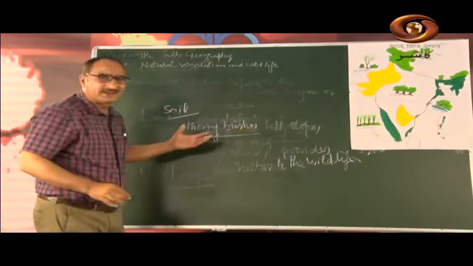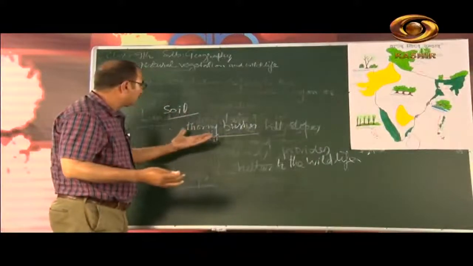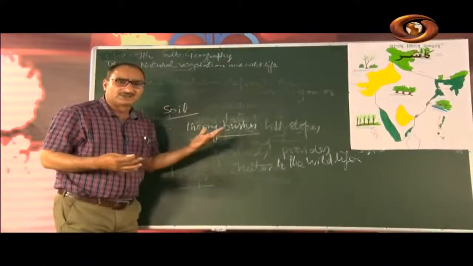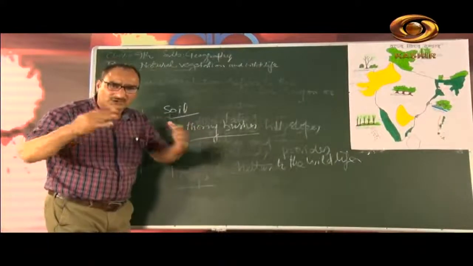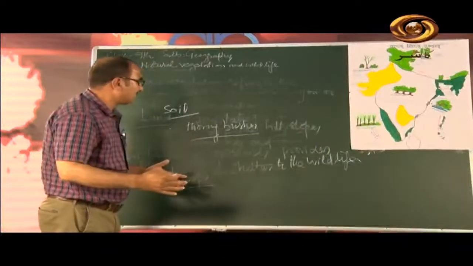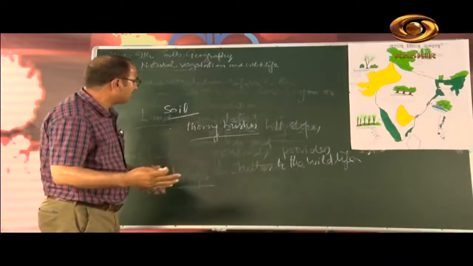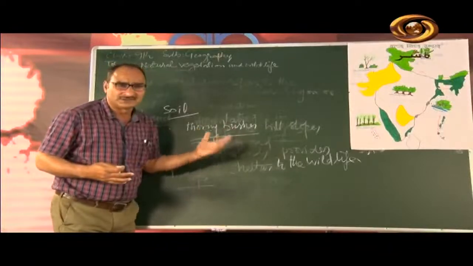Because of the scarcity of rainfall, rainfall is low there in the thorny desert land, mostly in Rajasthan. There is no water, and there is less rainfall, and that affects the type of plantation there, and thorny bushes and shrubs are grown there.